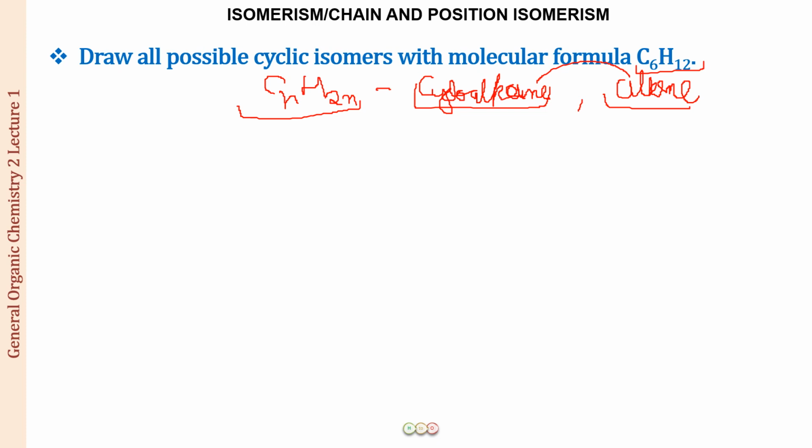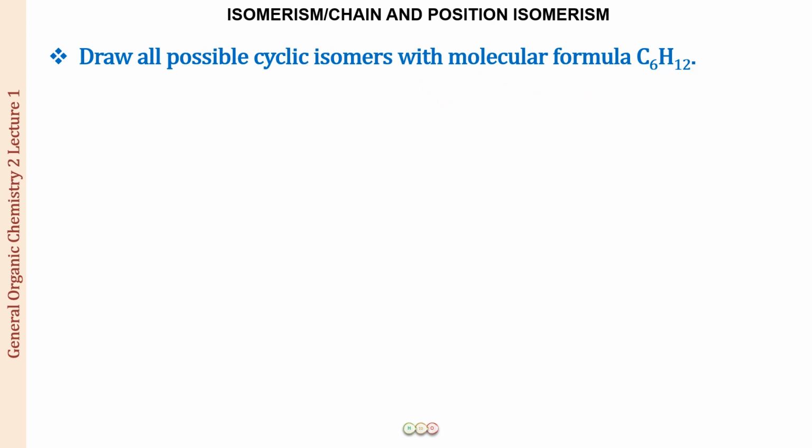Alright, so I'm not going to draw all the structural isomers of C6H12 for an alkene. What I want is that you people should do that. So for C6H12, you can all draw the chain isomers as well as the position isomers as far as an alkene is concerned. What we will be doing is only drawing the cyclic isomers for the compound. Fine. So let us do that now.